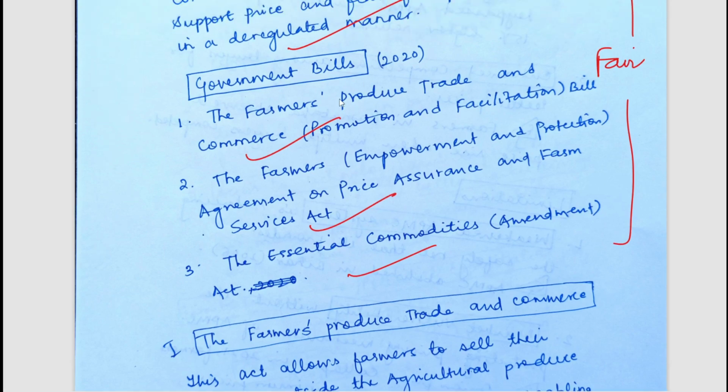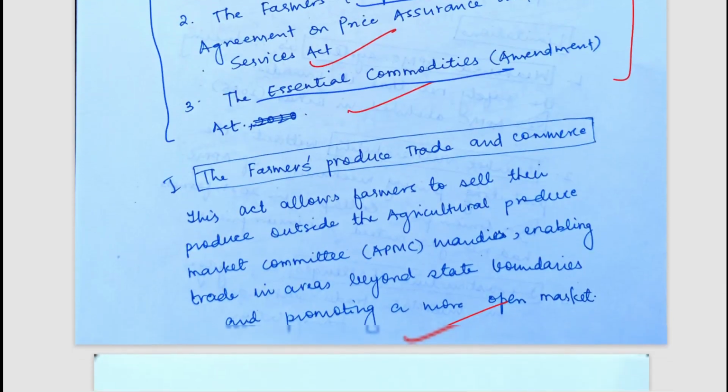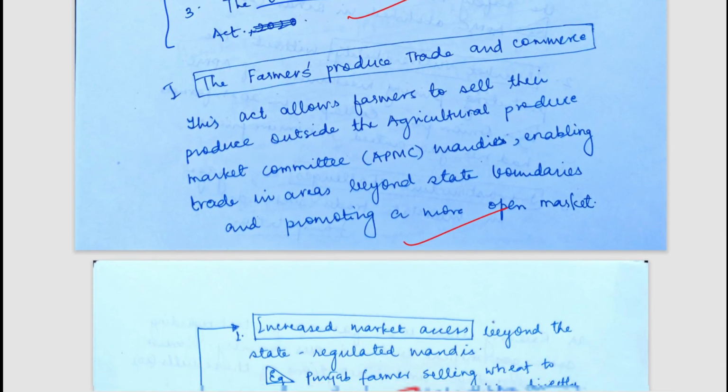Those bills were the Farmers Produce Trade and Commerce Promotion and Facilitation Bill, the Farmers Empowerment and Protection Agreement on Price Assurance and Farm Services Act, and the Essential Commodities Amendment Act. So these were the three bills, and they led to a huge farmers' protest. If you were aware of the news, these were very much in the news. Now the advantages and disadvantages of all the three bills have been mentioned.